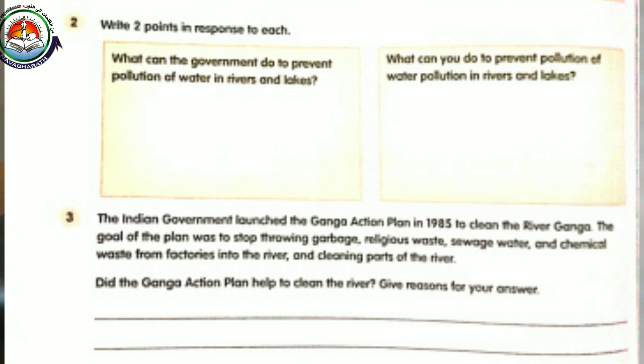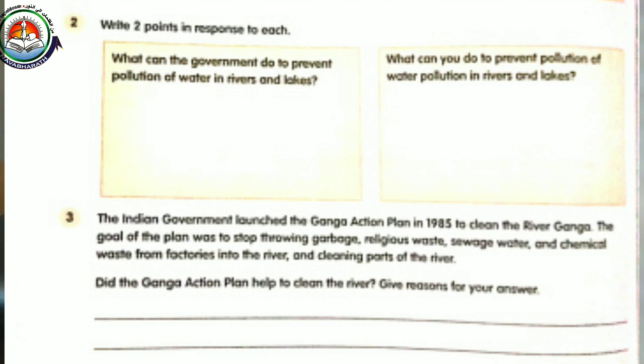So there you can write, we should not throw waste or plastics into water bodies, and at the same time you can write, do not throw religious things into them. Normally we discussed the same way when we are going for a picnic. We should put the waste, plastic, or any kind of polluted things into the dustbin. So like this you can write.